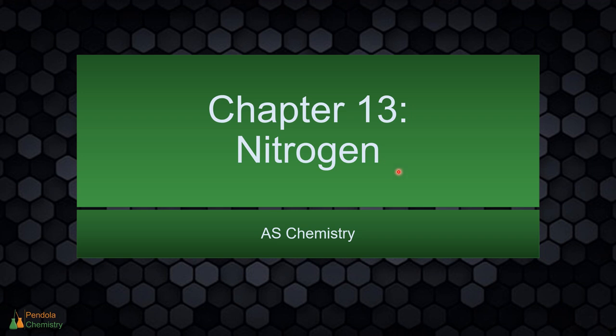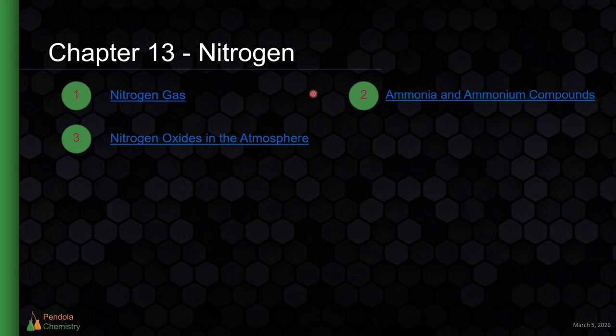So let's get started. Now, this chapter has just 3 short sections. The first looks at nitrogen gas as a compound and its reactions in the atmosphere. The second one is going to look at ammonia, one of the main chemicals that are prevalent in industry that have nitrogen at its core, and the ammonium compounds that are created by ammonia. And then finally, we're going to look at nitrogen oxides in the atmosphere and the environmental impacts that nitrogen and its compounds have in both the environment and in human life. So let's start with section 1.